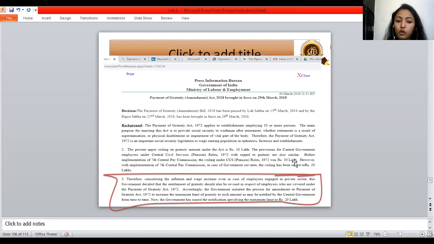So that's why when it was under the 7th Pay Commission, it was mentioned that the upper ceiling would be 20 lakh. The same was thought to be implied in the private sector as well. It is written very clearly, if you read this line, to increase the maximum limit of gratuity to such amount as may be notified by the central government from time to time. Now the government has issued the notification specifying the maximum limit of rupees 20 lakh in the private sector as well, considering inflation and wage increase even in the case of employees engaged in the private sector.